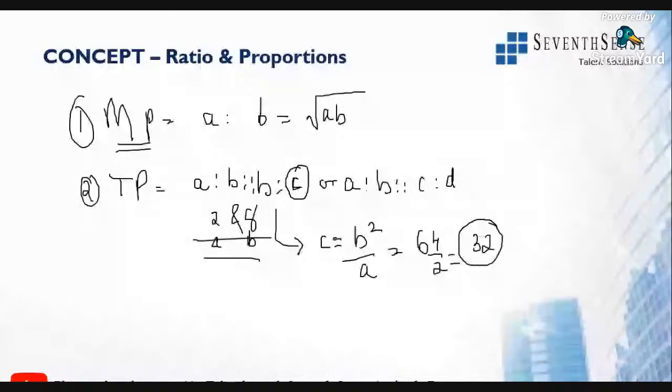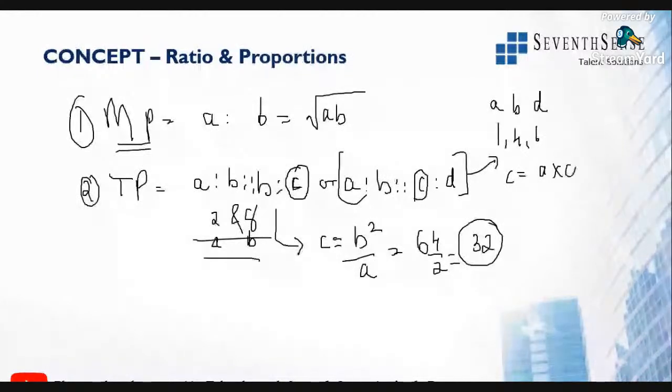All right, now for 3 different values, for example, if they ask you to find the third proportion of 1, 4 and 6, these are the values of A, B and D, because the third proportion is C. Again, C will be equal to A into D by B. So for the third proportion there are 2 different approaches. When they have given only 2 variables, use the first approach. When they have given 3 variables, use the second approach.